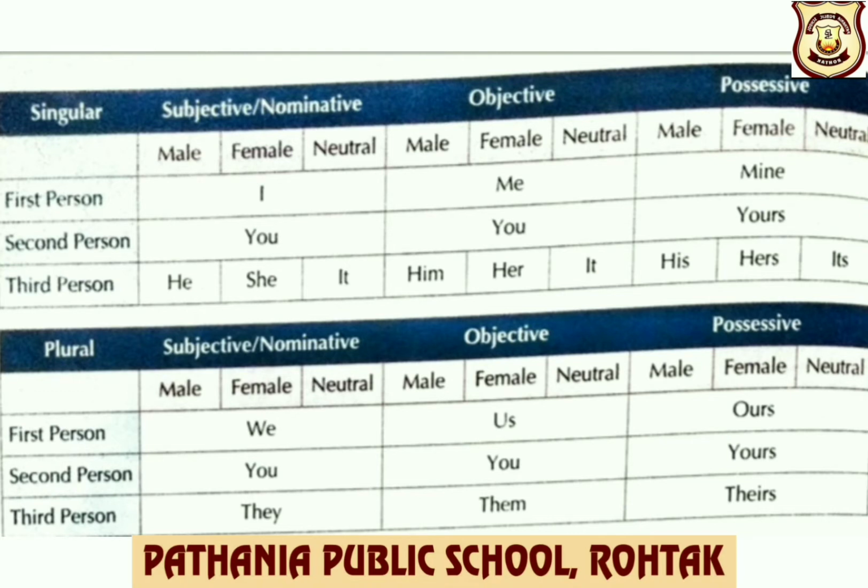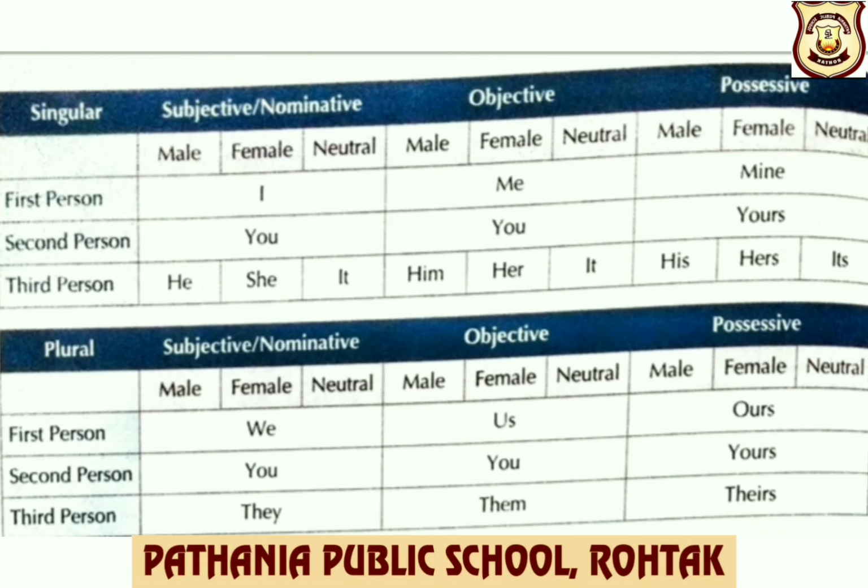Third person subject, if it is male it will be he, if it is female it will be she, if it is neutral it will be it. Objective case, male him, female her, neutral it. Possessive it will be for male his, for female hers and for neutral its. This is all about singular.